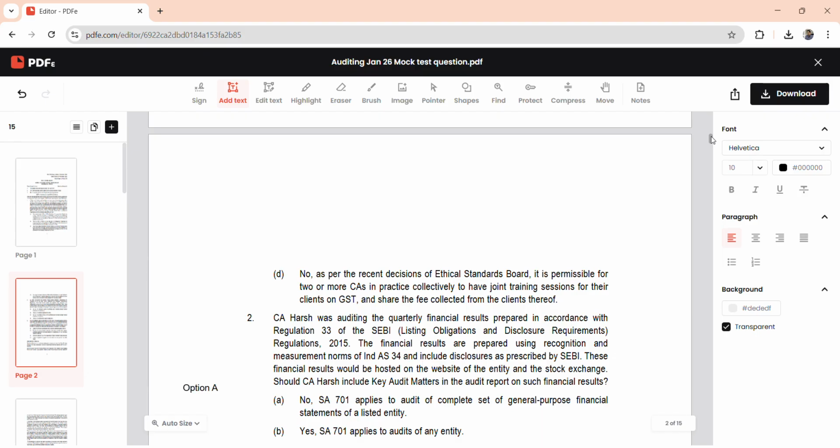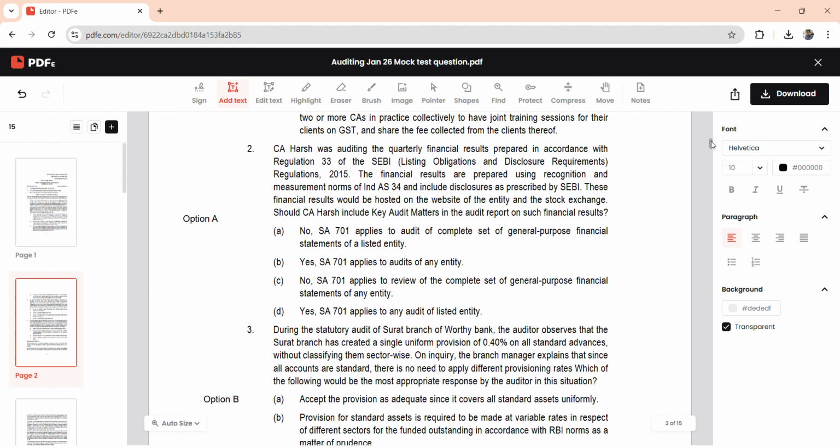So the various options are: A, no, SA 701 applies only to audit of complete set of general purpose financial statements; B, SA 701 applies to audit of any entity; C, no, SA 701 applies to review of the complete set of general purpose; D, yes, SA 701 applies to any auditable listed entity. So the correct option is option A, no, SA 701 applies to audit of complete set of general purpose financial statements. So this is quarterly financial filing. Hence in this given scenario, reporting under SA 701 is not required.